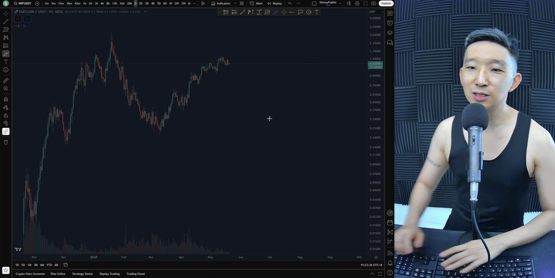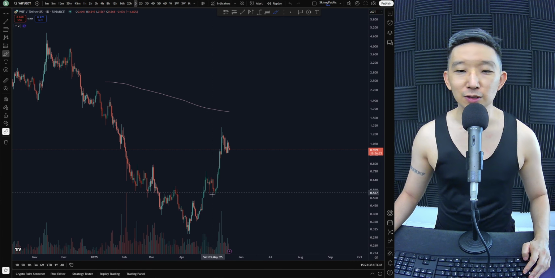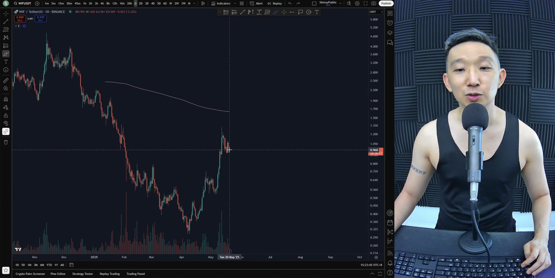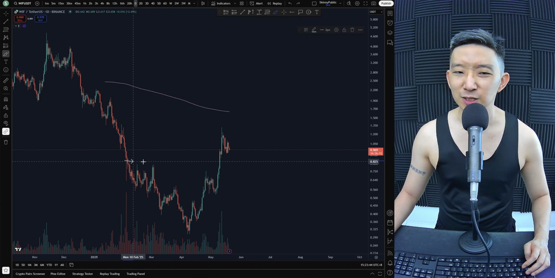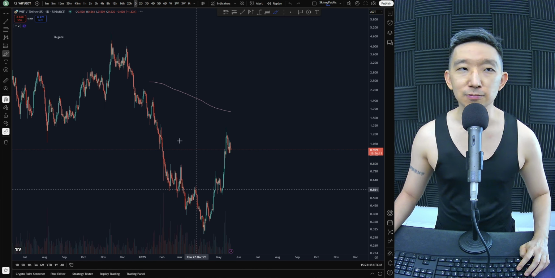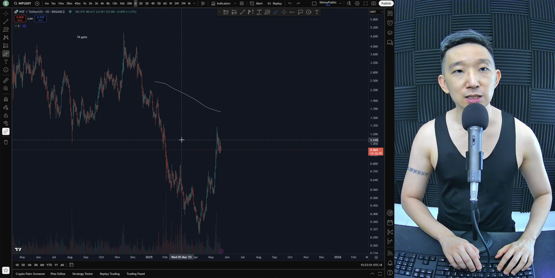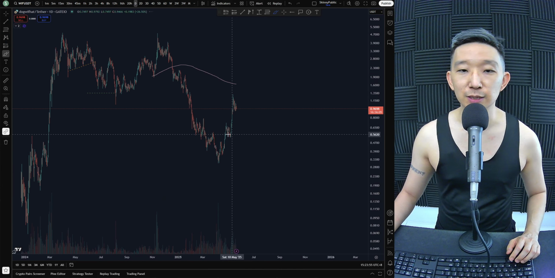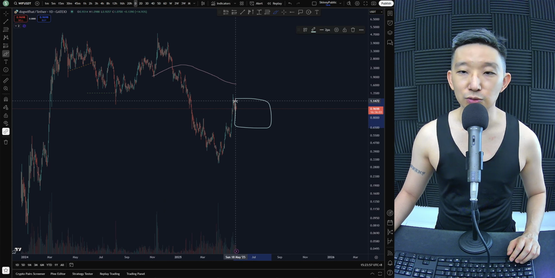WIF against USD. Here we are for WIF. I feel like WIF has also completed 1, 2, 3, 4, 5. So WIF might be coming back down. This is something like an inverse head and shoulders. Again, best case scenario for WIF, from a bullish perspective, is that we get a wave 2 over here.